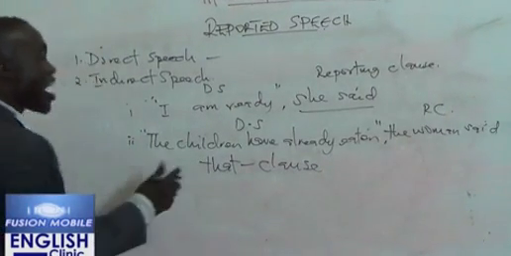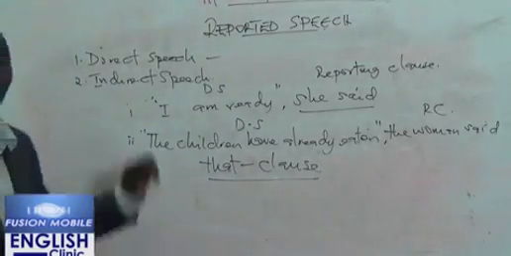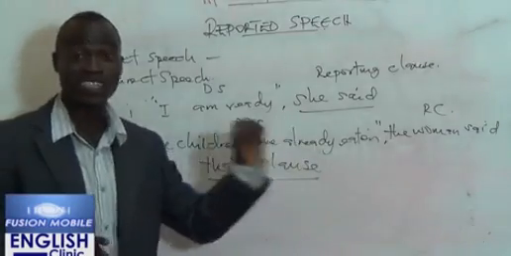Instead, they are incorporated into what we call a that clause, and form part of an element of the sentence. The actual words of the speaker in indirect speech are never what? Enclosed in inverted commas. Instead, they are incorporated into what we call a that clause and form an element within the sentence.